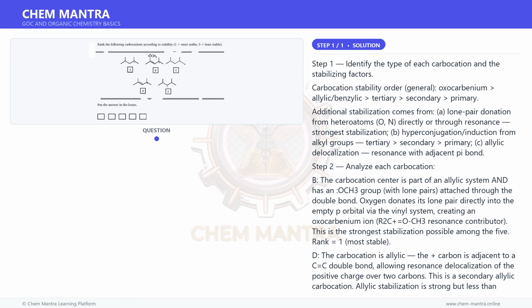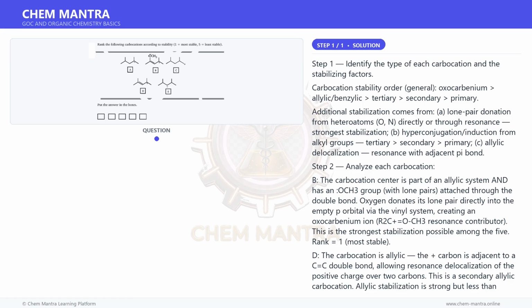A. This is a tertiary aliphatic carbocation. The plus carbon bears 3 alkyl groups. No resonance, but maximum hyperconjugation and inductive stabilization from 3 C to C bonds. Tertiary is greater than secondary for aliphatic carbocations. Rank equals 3. E. This is a secondary aliphatic carbocation. The plus carbon bears 2 alkyl groups. Less hyperconjugation than tertiary. Rank equals 4.